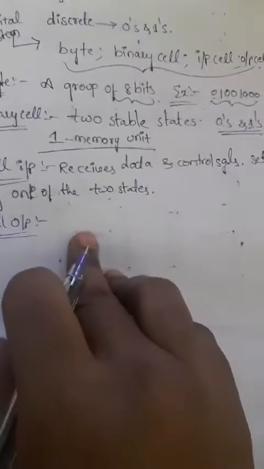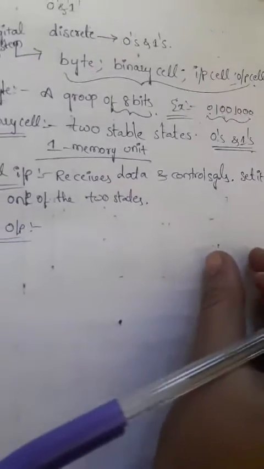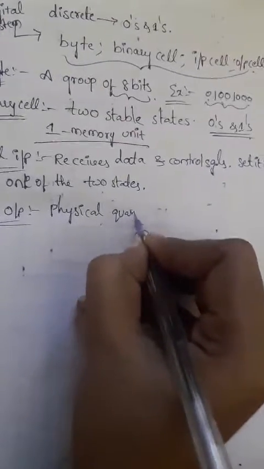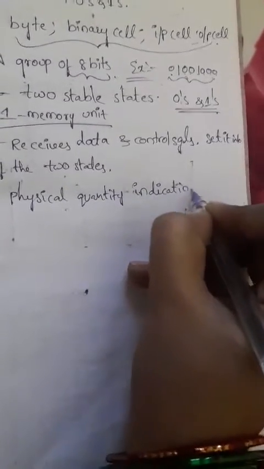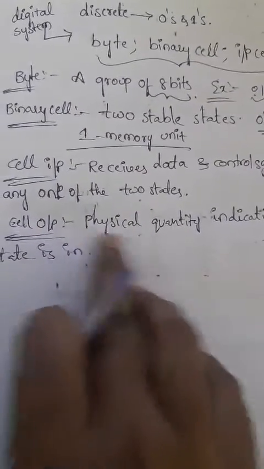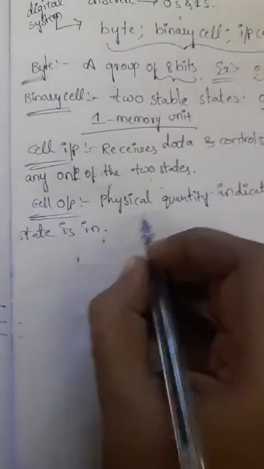Okay, so what is the cell output? Cell output is nothing but a physical quantity indicating which state the cell is in. That means whatever information we are taking may be physical quantity information as logic 0 or logic 1. So it is a physical quantity indicating which state the cell is in.